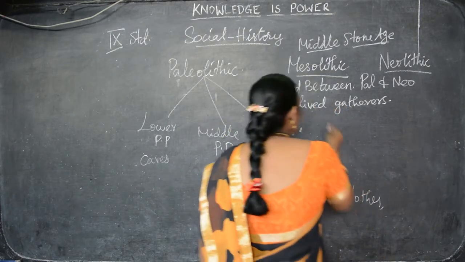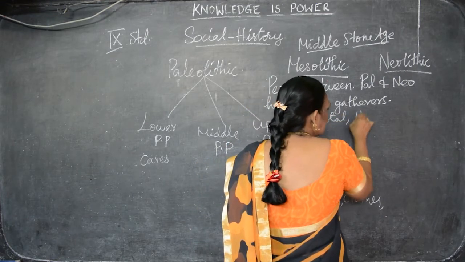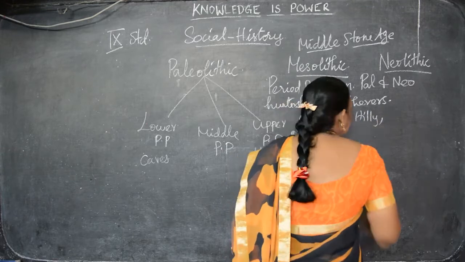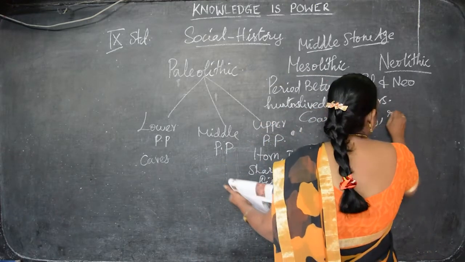Understand? And they lived in the coastal areas, in the hilly region, and the riverine areas.